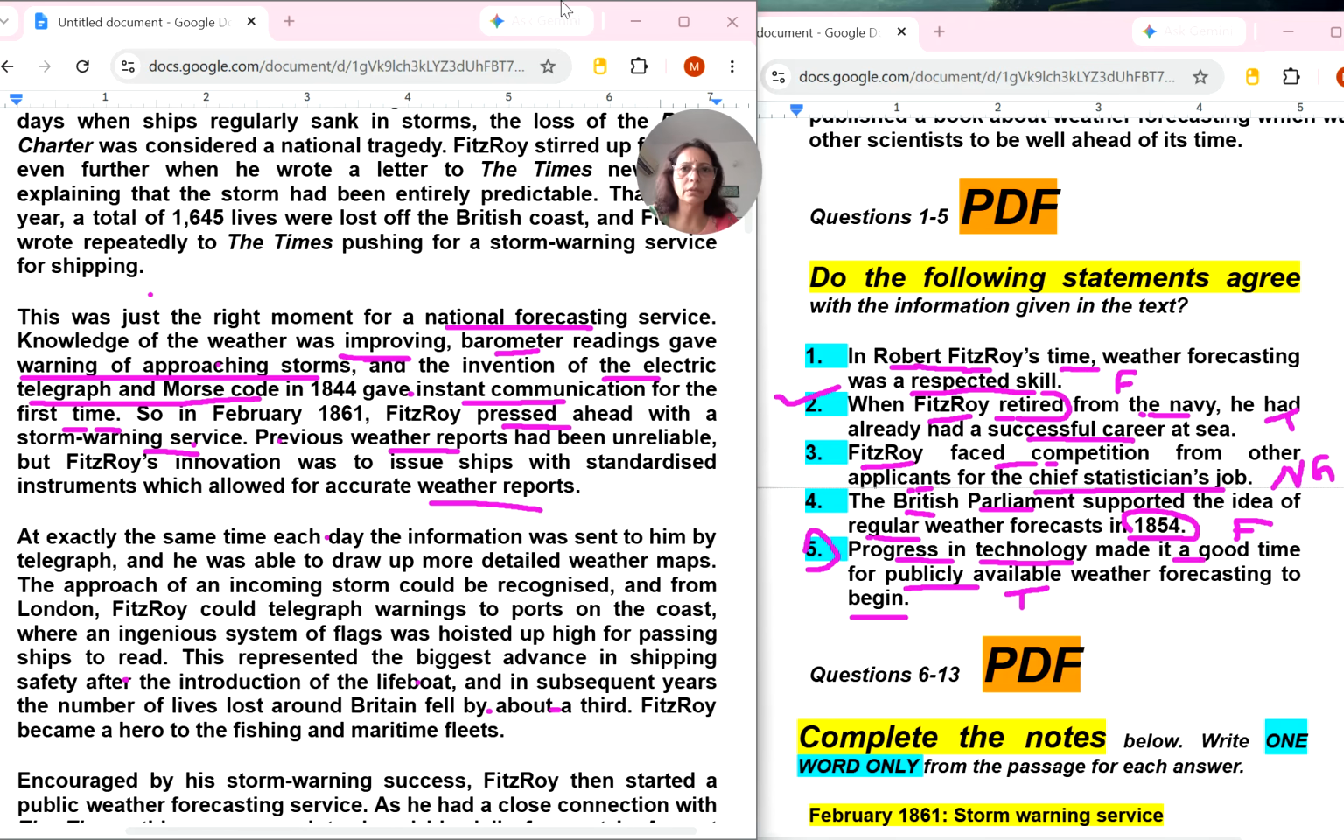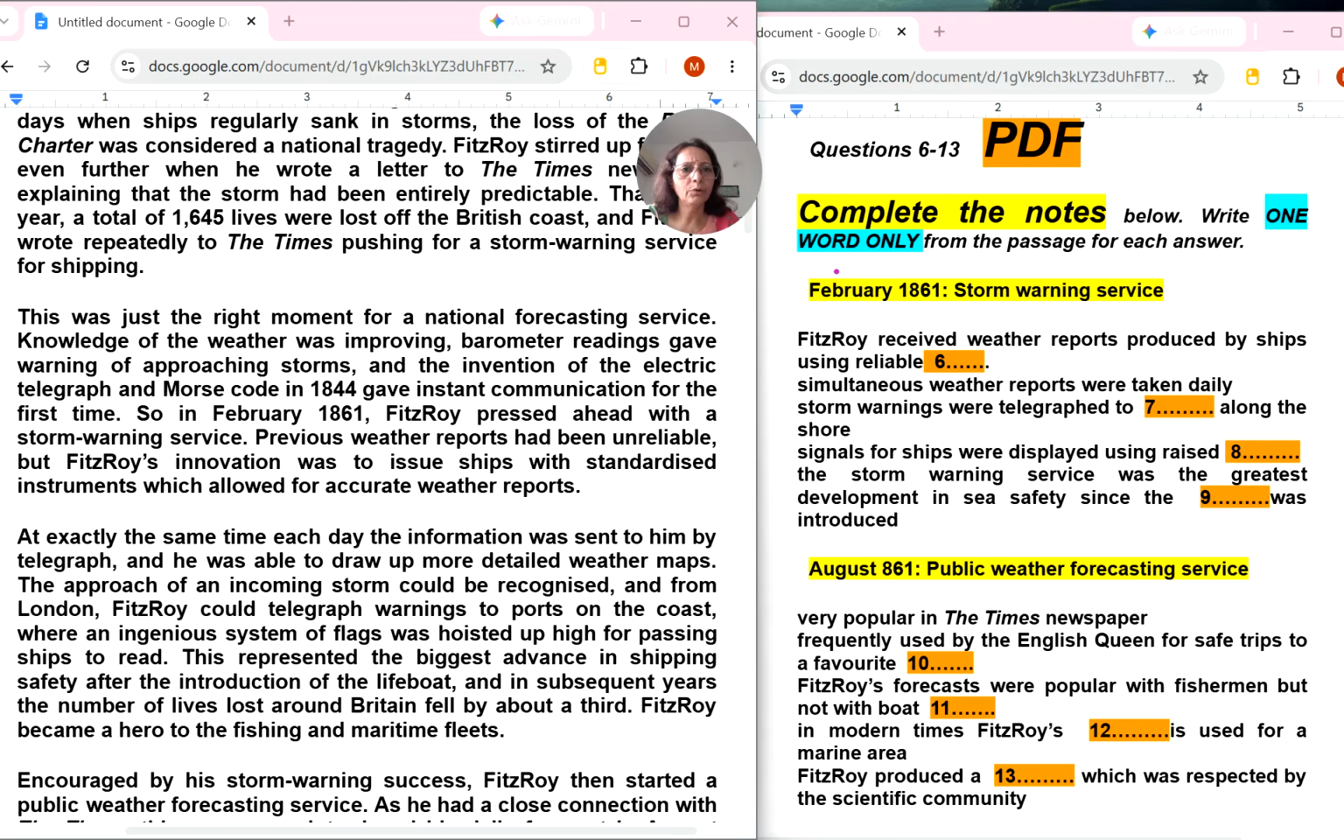Now coming to fill in the blanks. Now fill in the blanks, and of course you can get the PDF of all this.